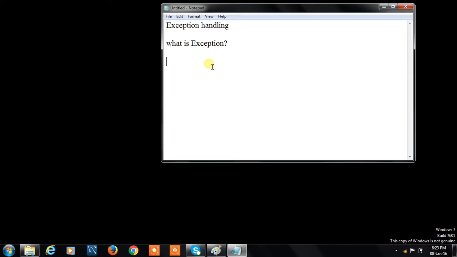Let's see the errors. Errors like IO exception, SQL exception, and class not found exception, etc. we have. And the main advantage of exception handling is to handle the errors. Let us see an example.